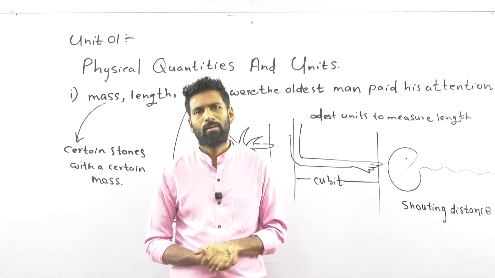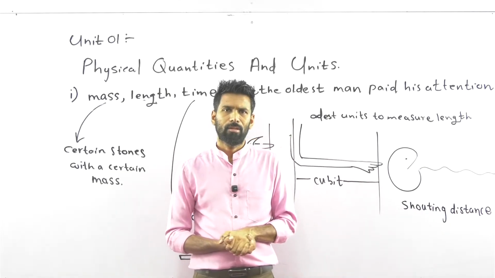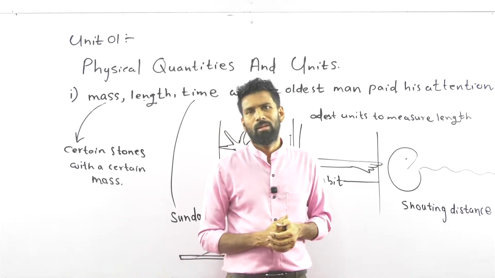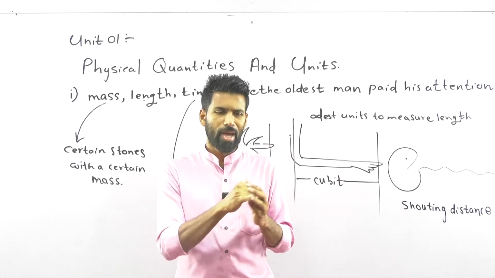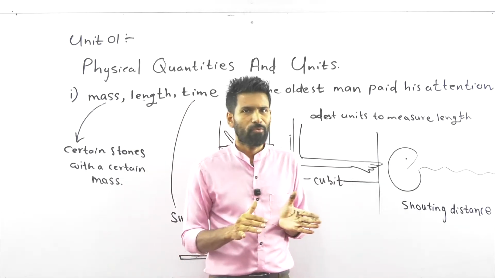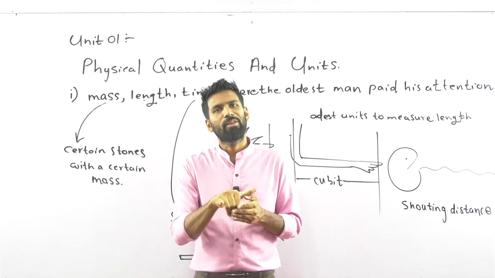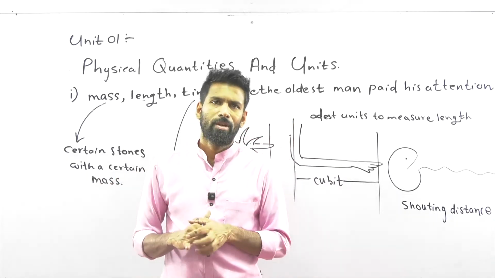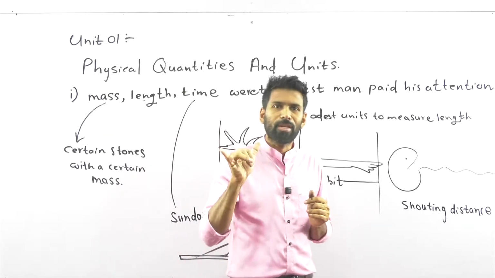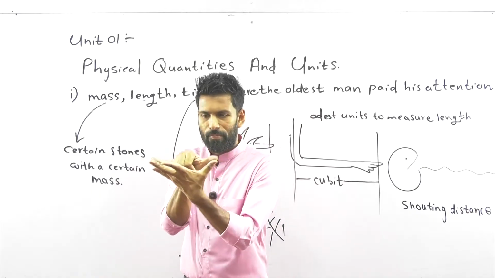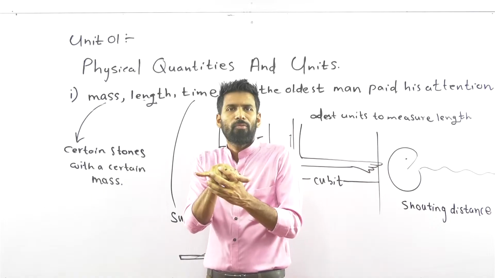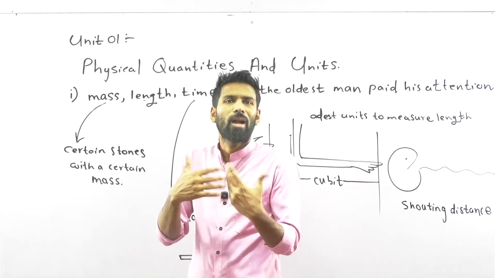And there's another thing. You can't reproduce these units. Say, when you are getting older, your handspan changes. Can you reproduce the handspan which you had when you were five years of age? Now you are 16 years old and have a certain handspan. Can you reproduce the gap which you had when you were five? No, you can't reproduce it.